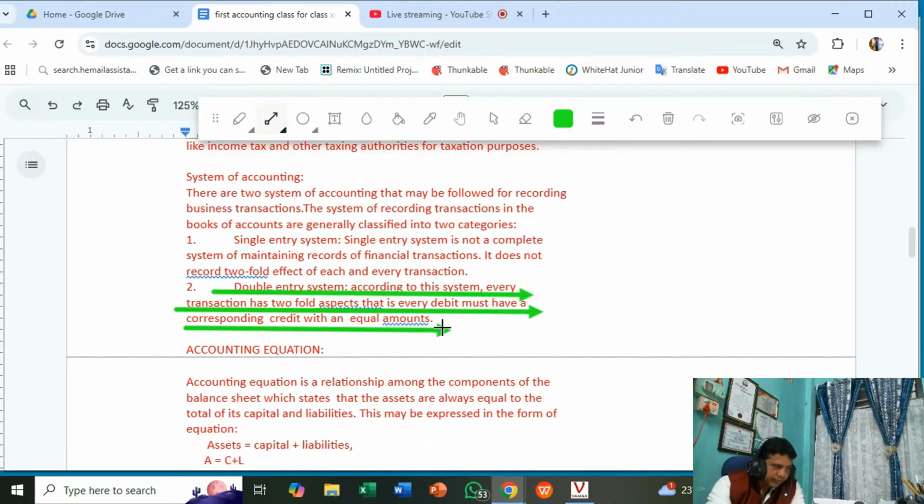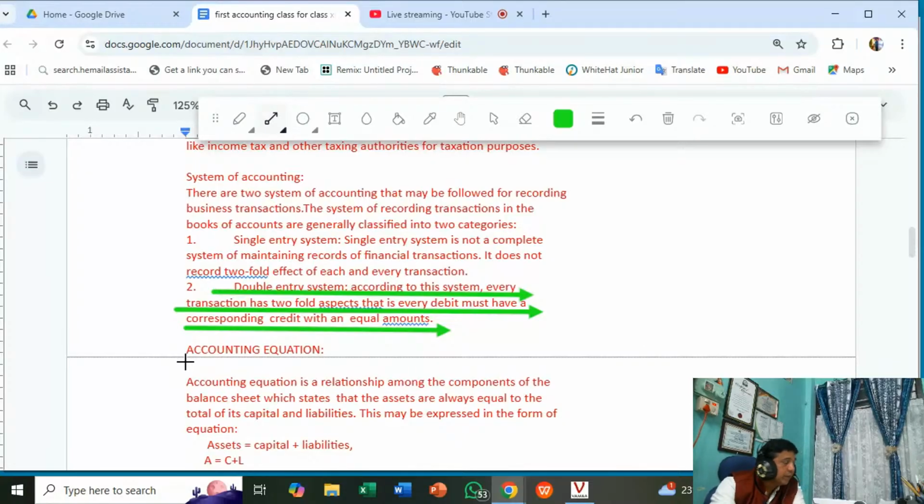So this thing you will get in more detail in subsequent classes. Today I am covering basic concepts only, giving the information that you have to study in the accounting subject: accounting equation, journal, ledger. As the classes progress, you will be able to understand more and more things.